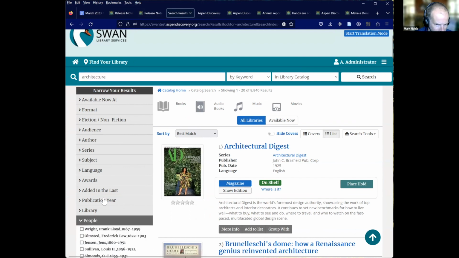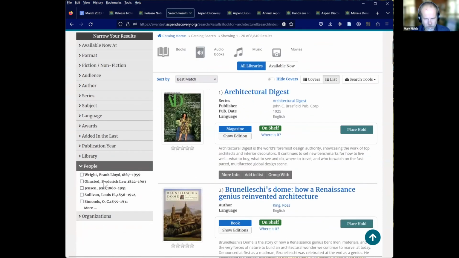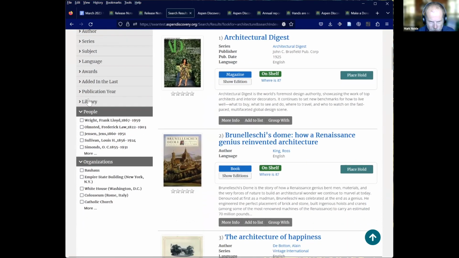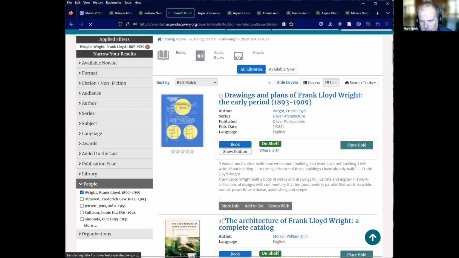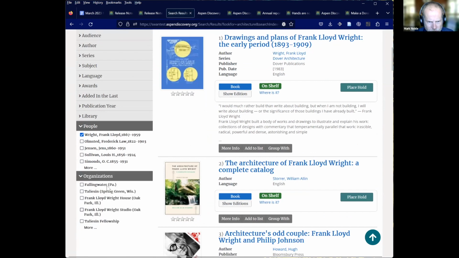And if we go to the people facet, we now have a person or personal name facet, which on this site we're calling people, as well as a corporate name facet, which we're calling organizations. These are from the 600 and the 610 fields within the MARC records. So we can see all of the titles that talk about Frank Lloyd Wright, or we could find things about different organizations or sites. So we could learn more about the Taliesin Fellowship.